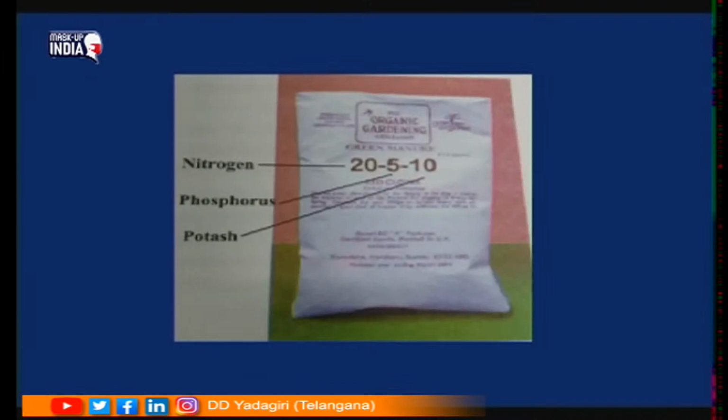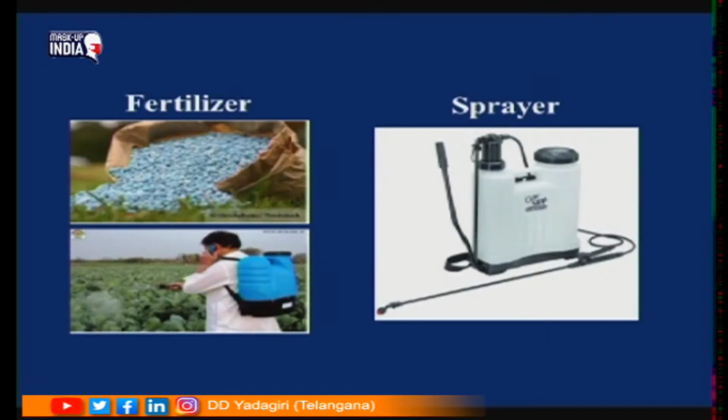Is it clear, children? See here, this is a fertilizer bag which has nitrogen, phosphorus and potash, and these fertilizers are sprayed with the help of some machines. Those machines are called sprayers, and while spraying also the farmers should be very careful. Why? Because after spraying, if they directly eat food or take water without washing their hands, it may be poisonous.